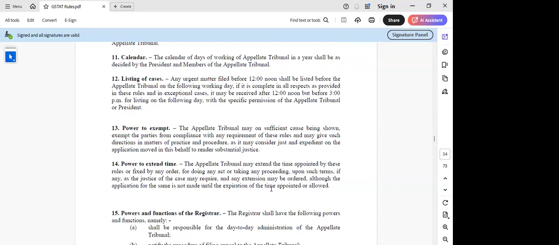It is different from granting adjournment. I was reading this as an adjournment, sir. I think this is not an adjournment. I was reading this as an adjournment on the basis that in case the appellant or authorized representative has not represented, then on their own they can extend the time. That was my thought process. Though there is a provision for ex parte order also, wherever they have not represented, they have the power. We'll come to that later. But this I was reading for adjournment, sir. That was my thought. But I'll just read.